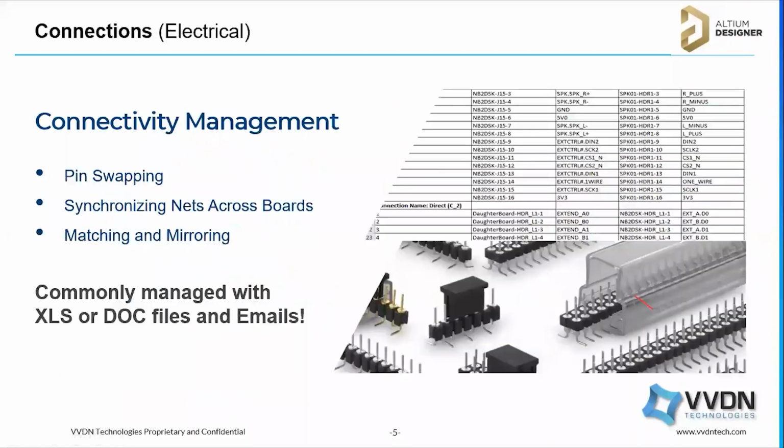So next, after mechanical, is how it is going to connect electrically with my motherboard. We have to check whether the net names and the pin names are the same, the synchronization between the two different boards, whether there is any possibility to swap the pins, and, if you are using cables, whether you want to mirror the cable or exactly connect it.